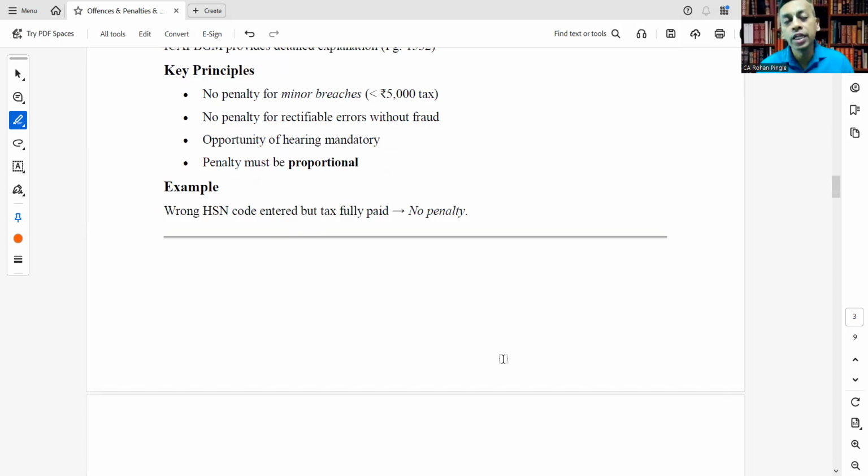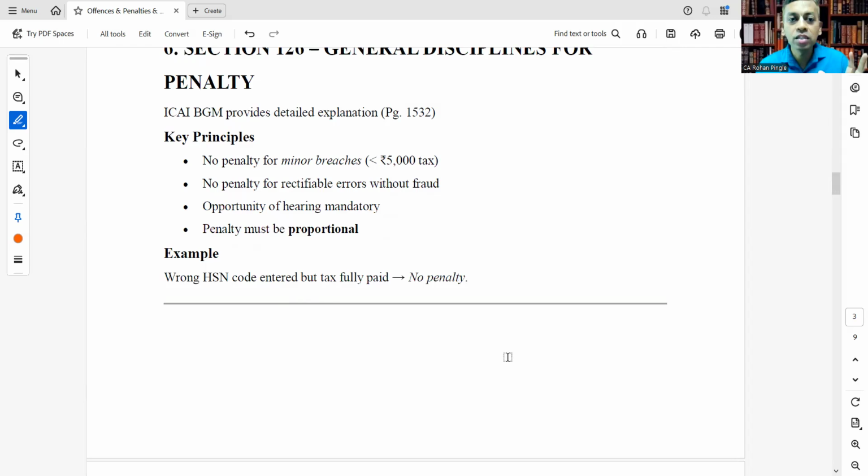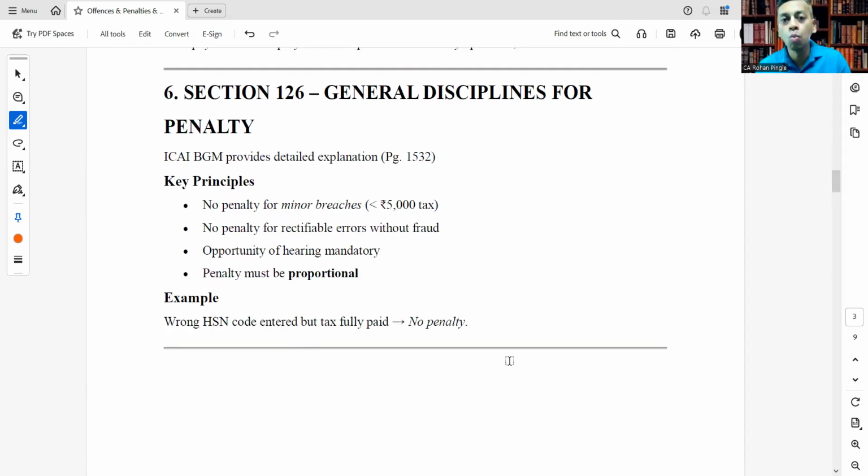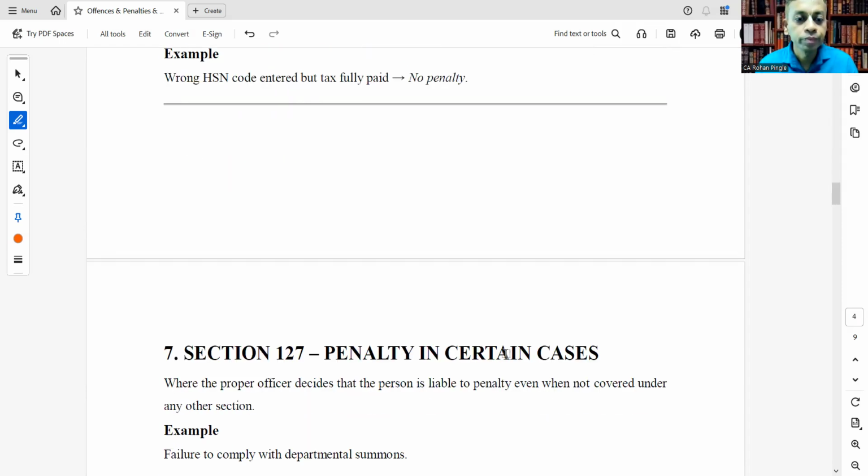Opportunity of hearing is mandatory. Penalty must be proportional to the extent of the error. So example, wrong HSN code entered but tax fully paid, no penalty. Means it's an error, wrong HSN code entered but tax is fully paid, so no penalty. So these are some important principles that need to be followed as per section 126.